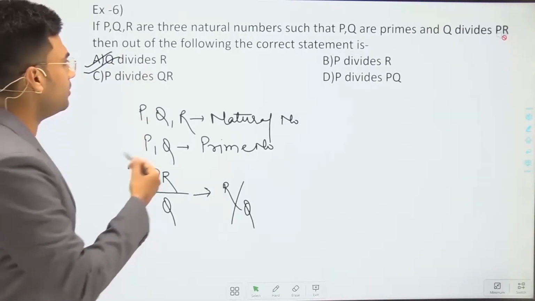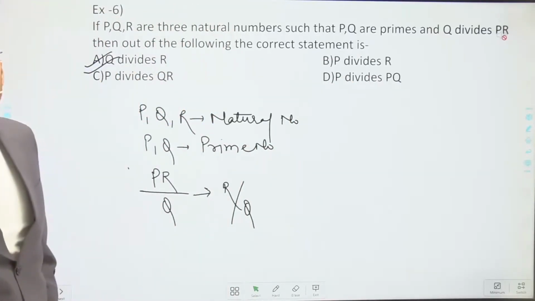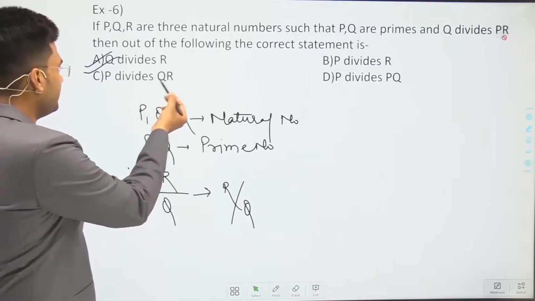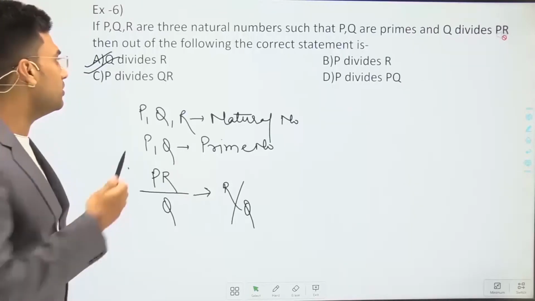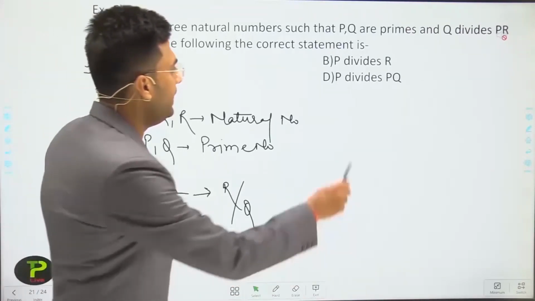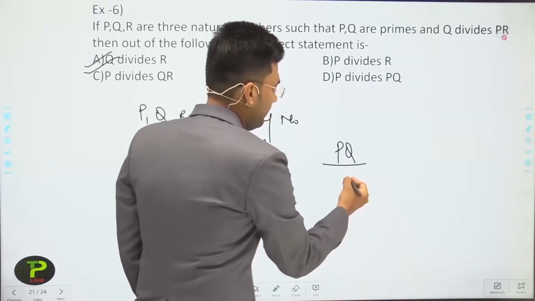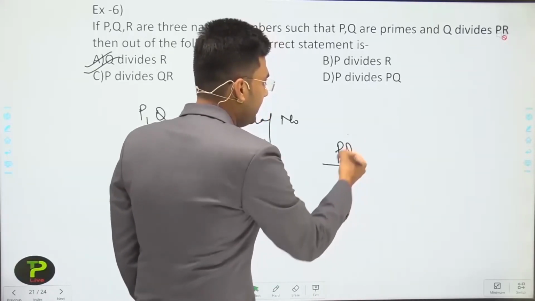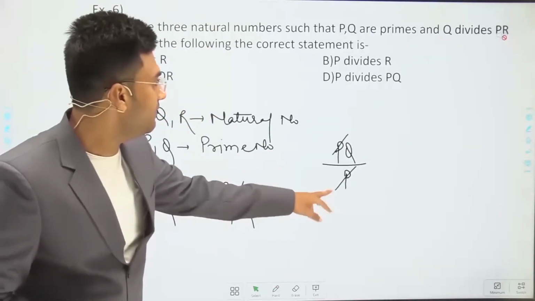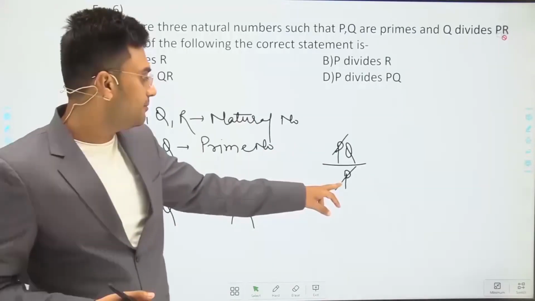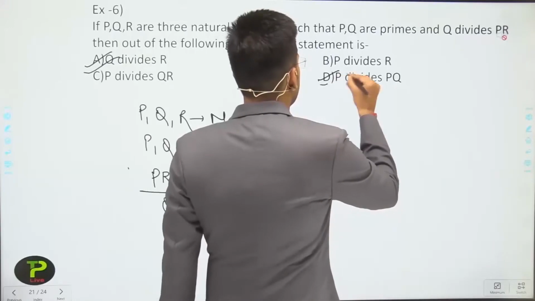Now let's check the other options. P divides R. We cannot say P divides R. P divides QR. Again we cannot say P divides QR. P divides PQ. We can divide PQ by P. So we can say that P divides PQ because PQ is divisible by P. Okay, so D is also correct.